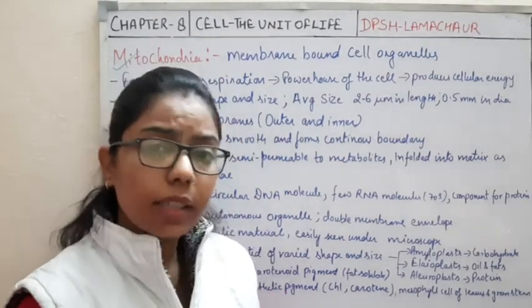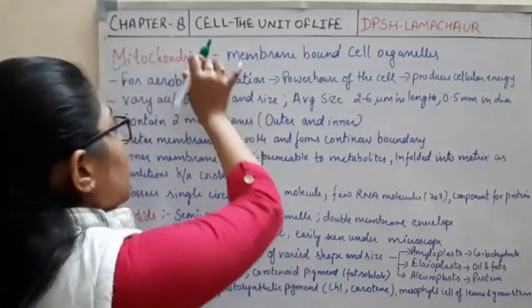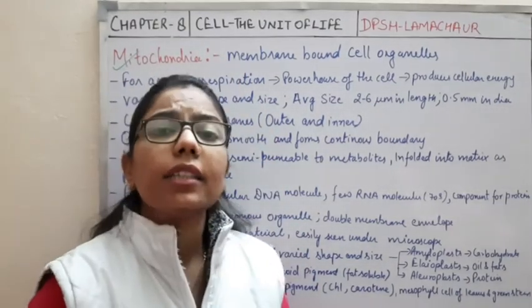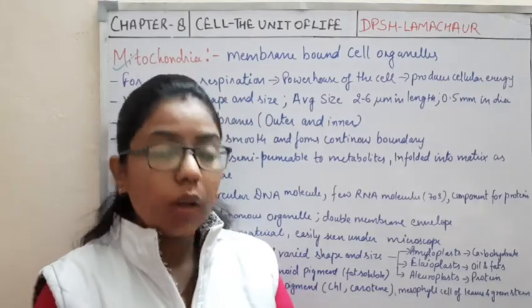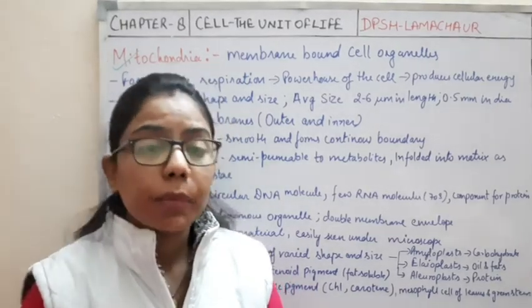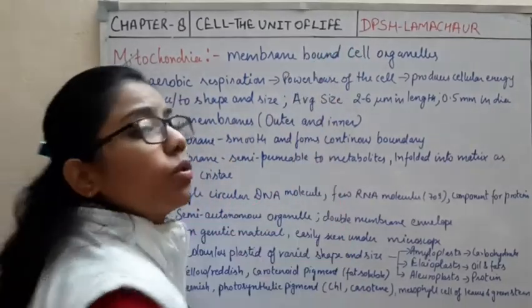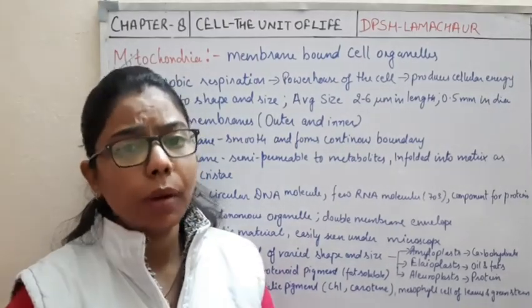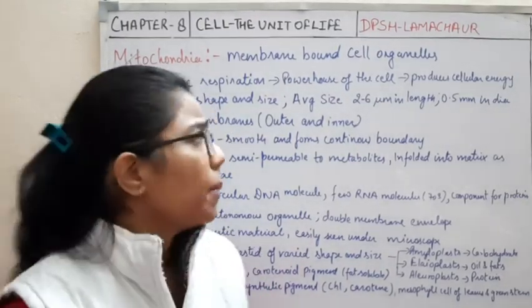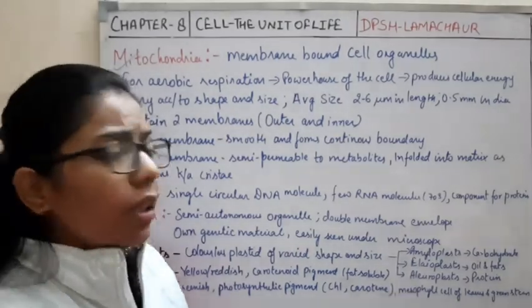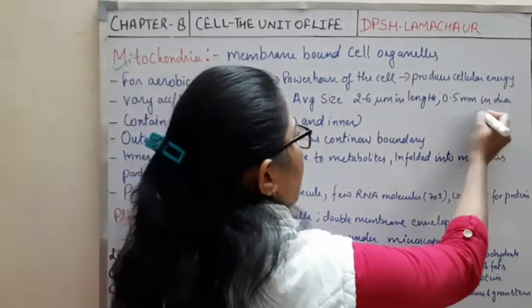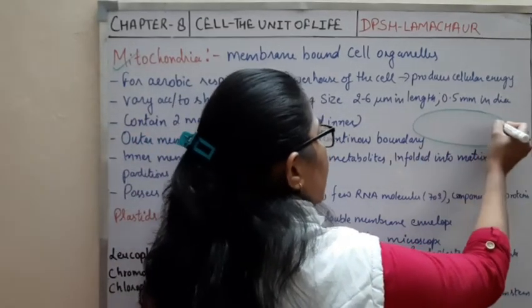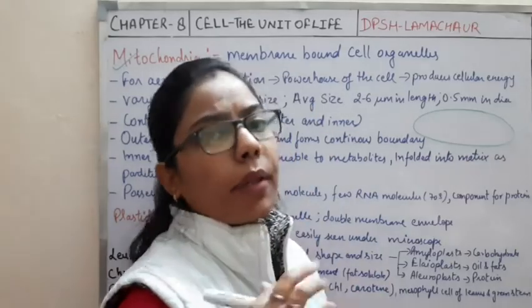First characteristic: it is a membrane bound organelle. What does it mean? It means it has a proper membrane. Now if I draw the structure of the mitochondria, you can see it has a double membranous structure.